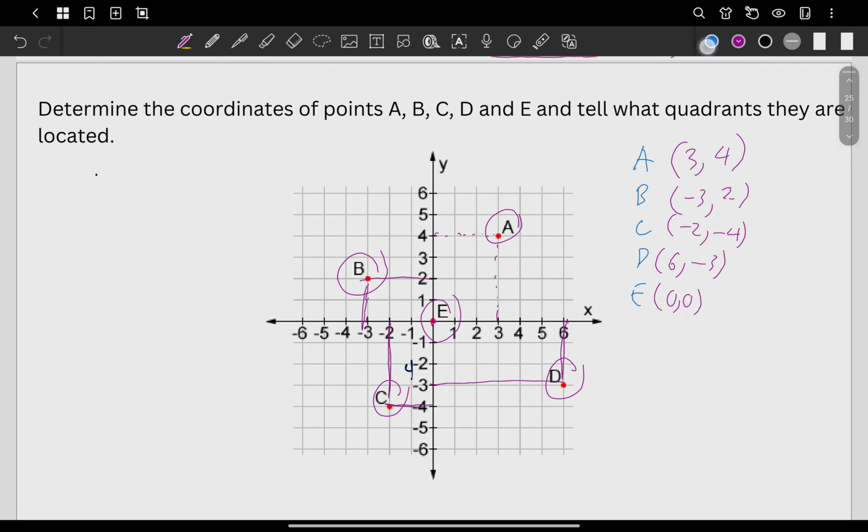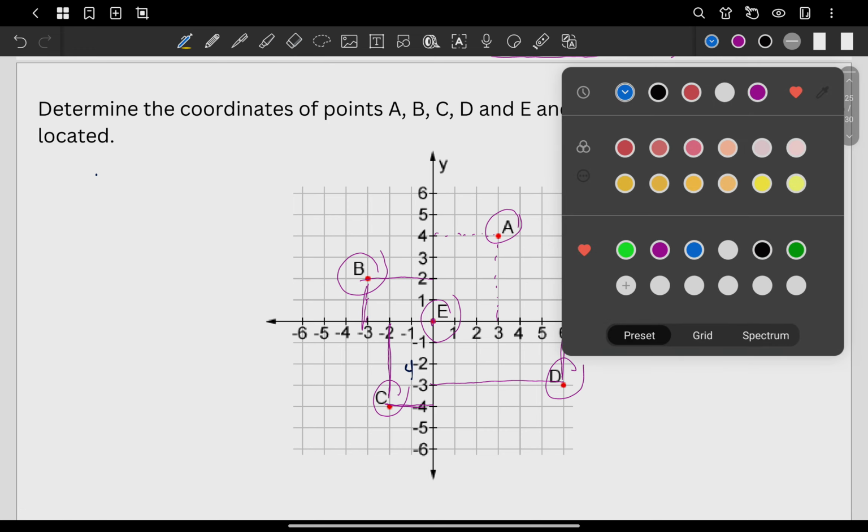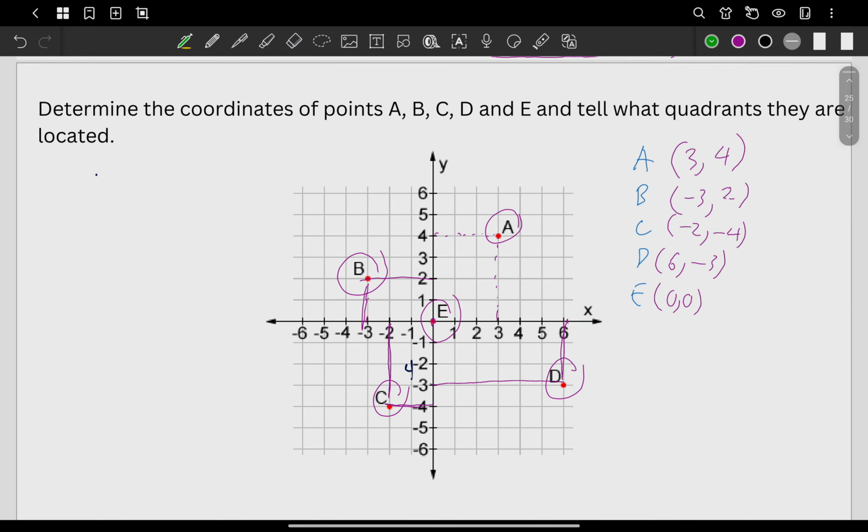Okay, next. The other question is saying, on what quadrant are they located? So point A, quadrant 1. Again, this is quadrant 1. This is quadrant 2. This is quadrant 3. And this is quadrant 4.